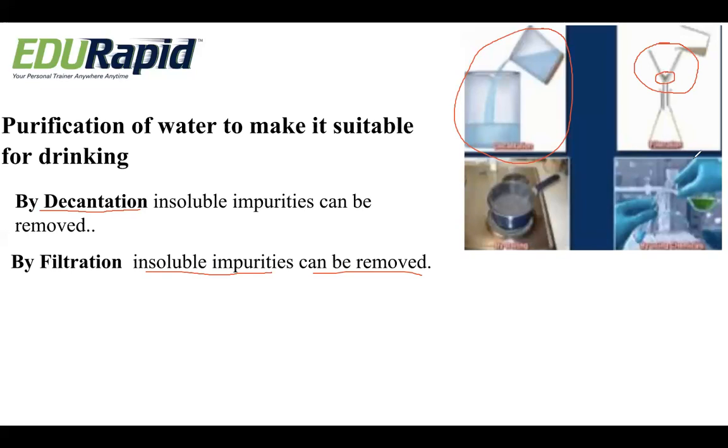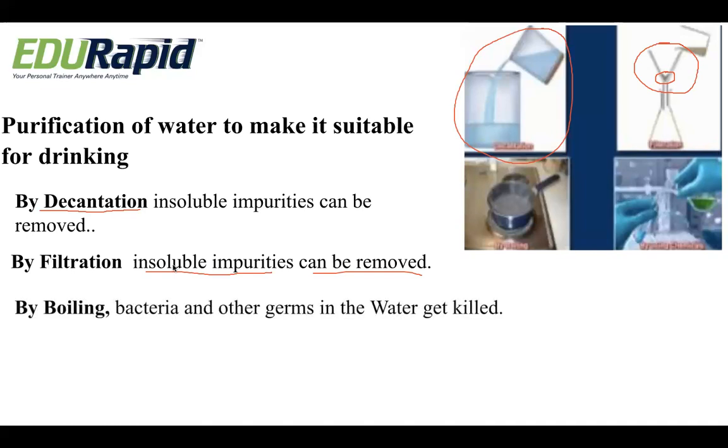The pure water will fall through the funnel, leaving behind the impurities on the filter paper. The process is called filtration. Thirdly, we have boiling. What happens by boiling? Bacteria and other germs in water can be killed.